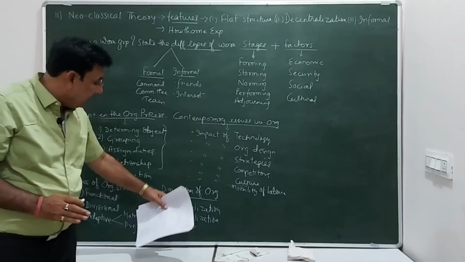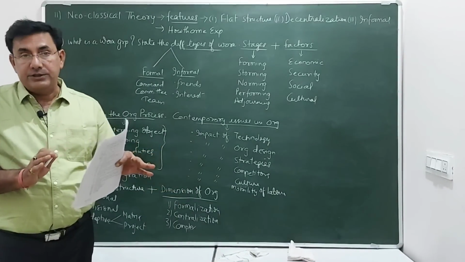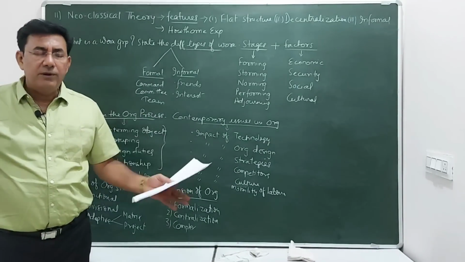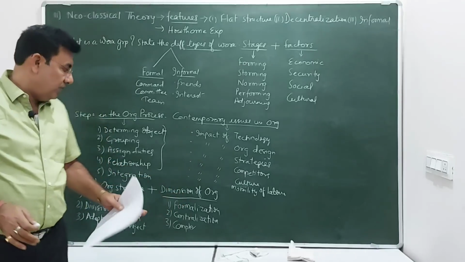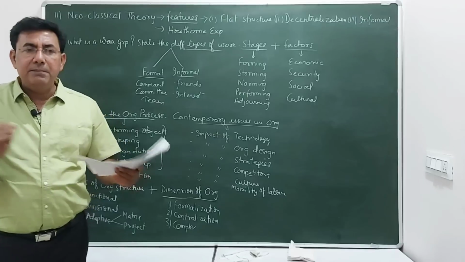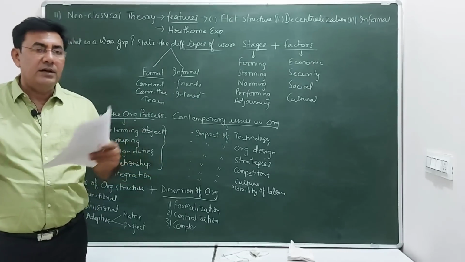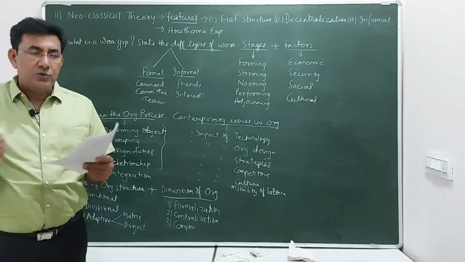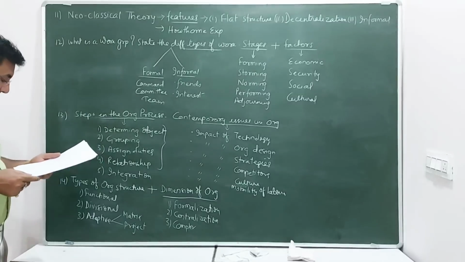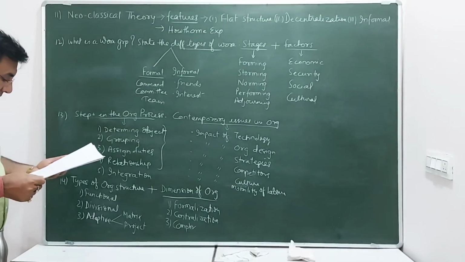Formalization is decentralization, a big company, big structure, a lot of employees working there. And complexity, basically it's a mixture of formalization and centralization. So this is what you have to expand in your answer. Okay, let's move on to the next one.